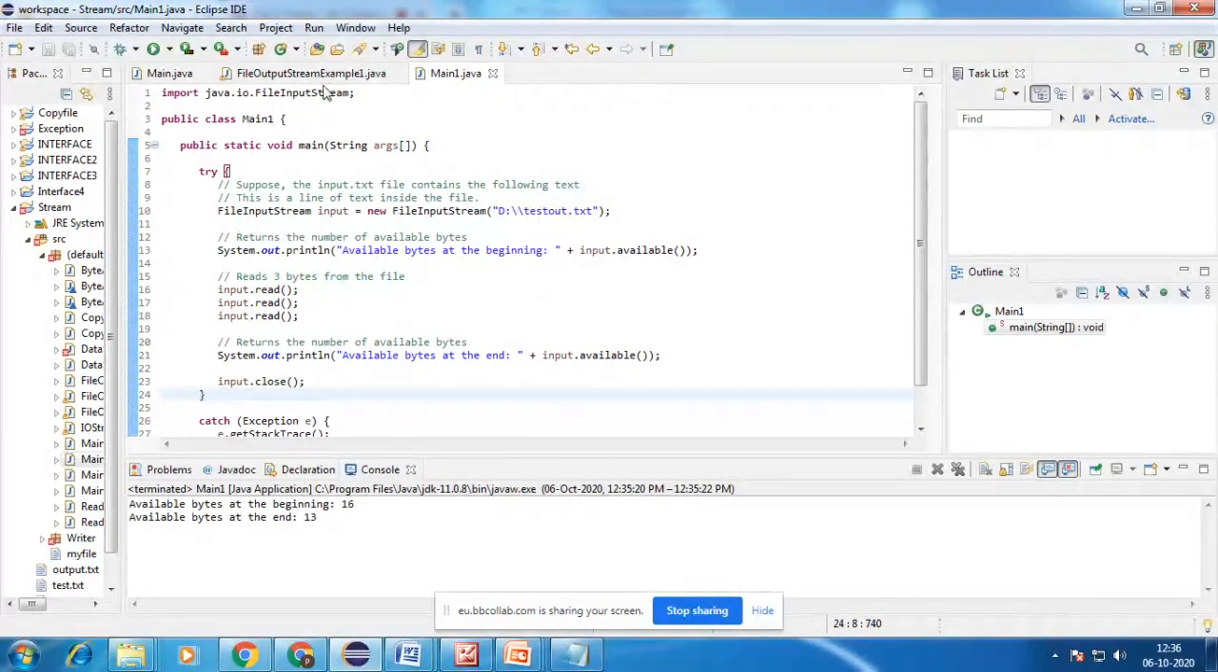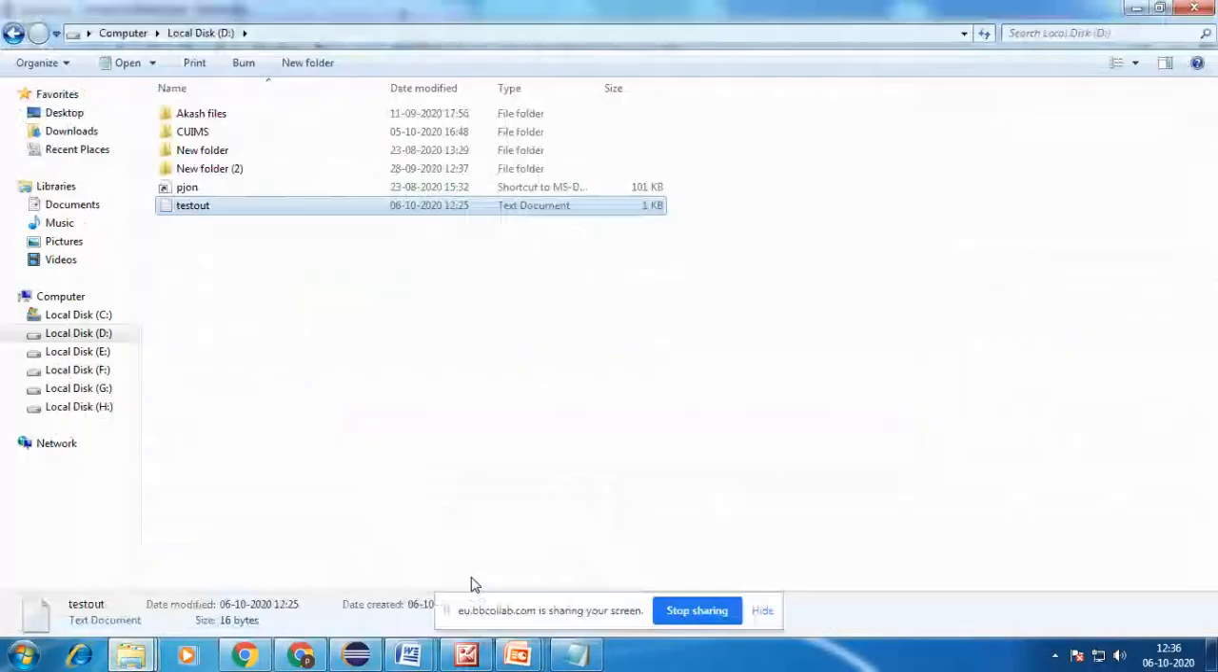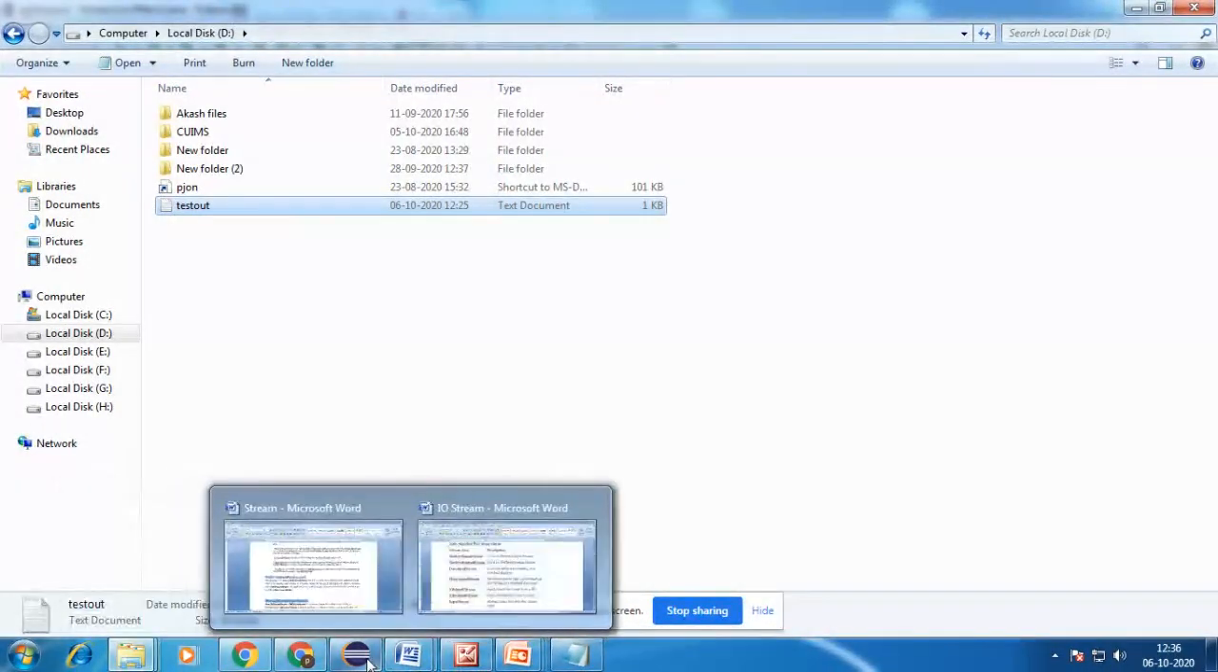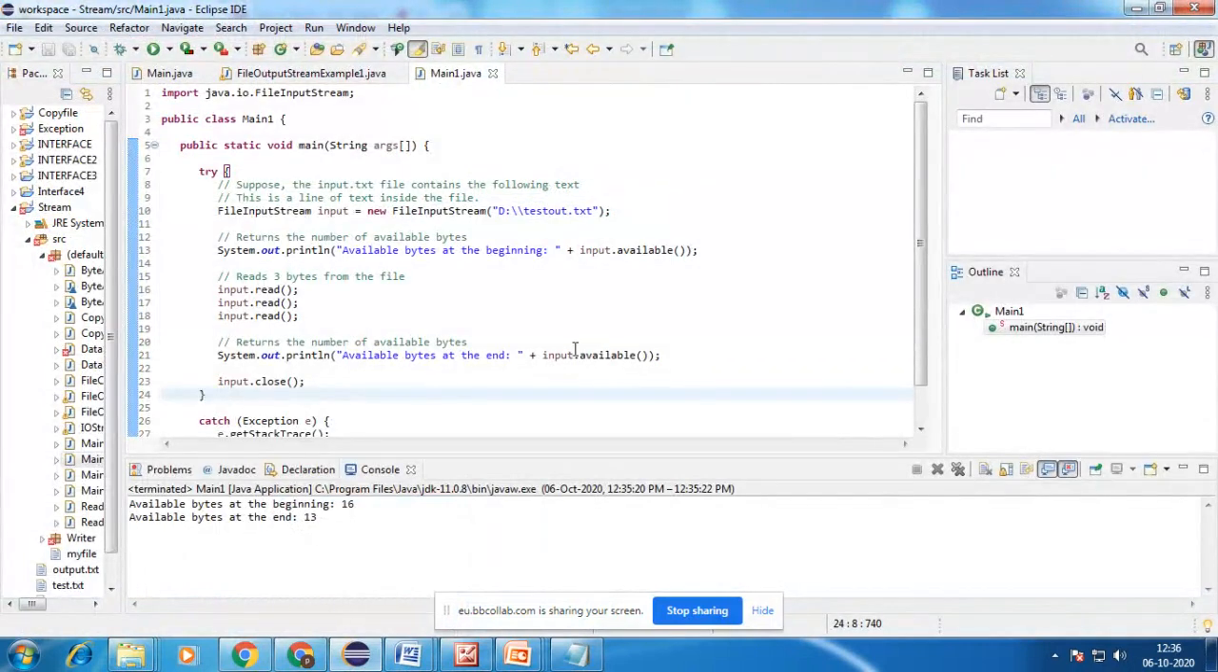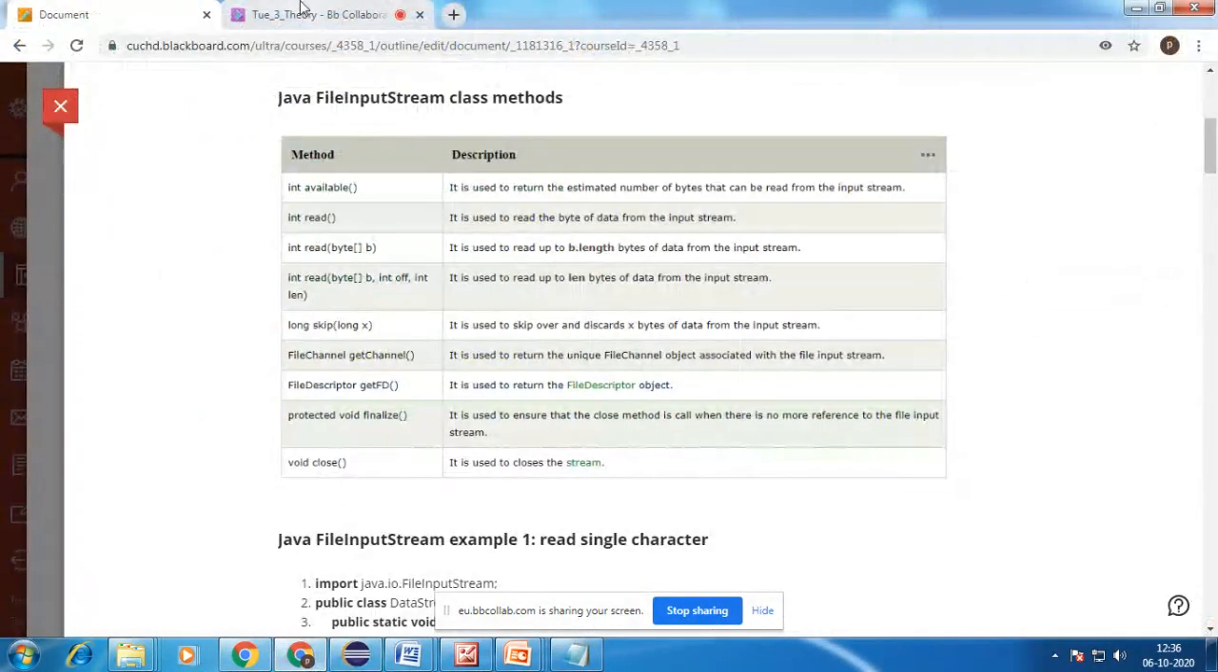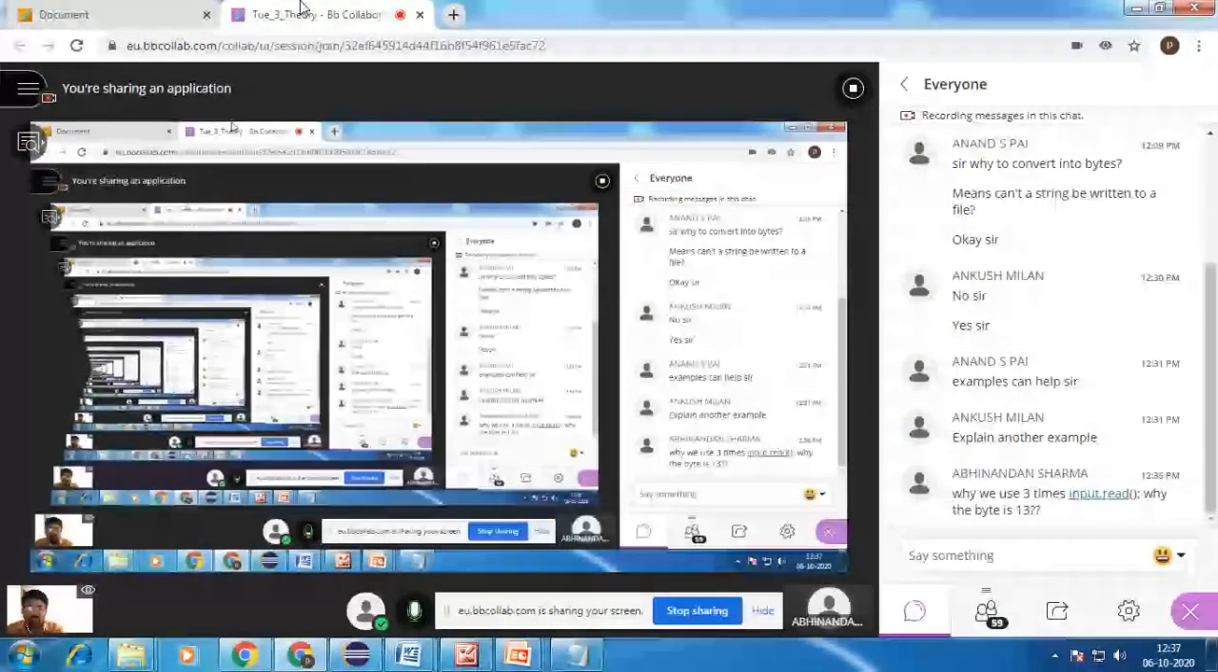In an input stream we can call it a source, whereas in an output stream we call it a destination, because it accesses the file from the source, which is present in this local system. I will explain one more example with input streams: why we use input read 3 times, and why the byte count is 13. Just let's test it.